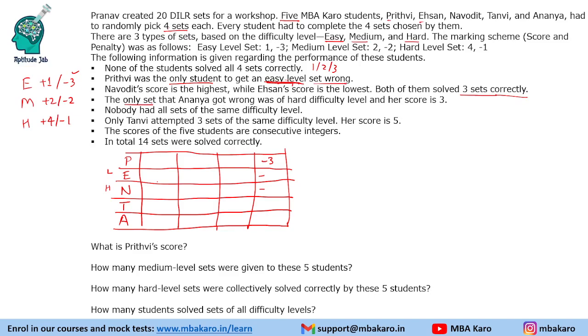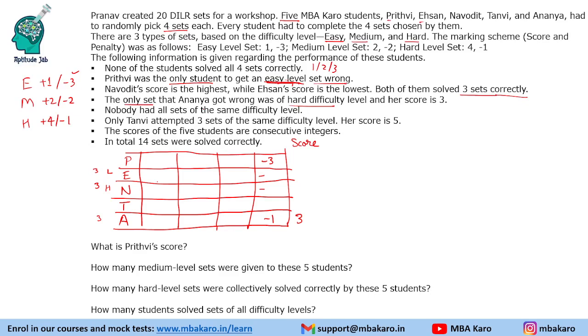The only set that Ananya got wrong was of hard difficulty level and her score is 3. So Ananya got one hard level set wrong, that is -1 over here, and her score is 3. So her total score is 3. And so now one thing to consider here is Ananya got 3 correct. These two people have got 3 correct, right? So that is known to us.